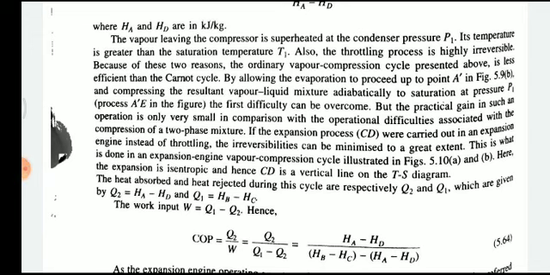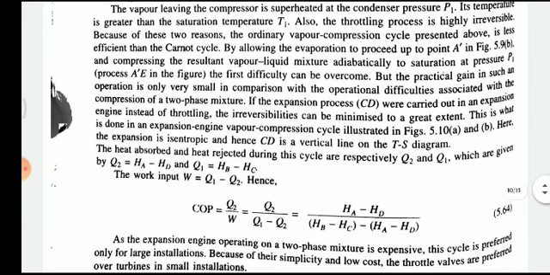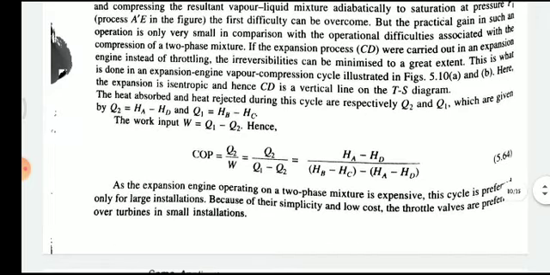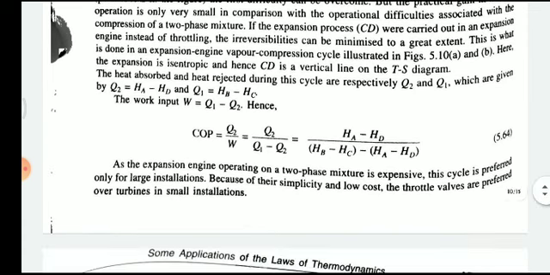If the expression of COP is carried out in the expansion, it is done by the expansion engine in the vapor compression cycle. So, equation 5, from figure 5.10a and 5.10b. Here is the diagram. So isentropic expansion is done, hence CD is the vertical line on the TS diagram.